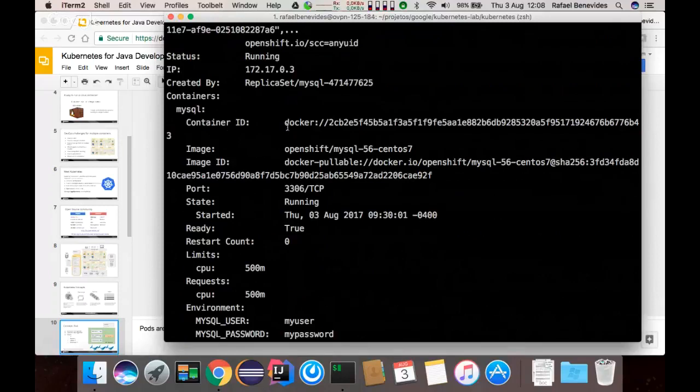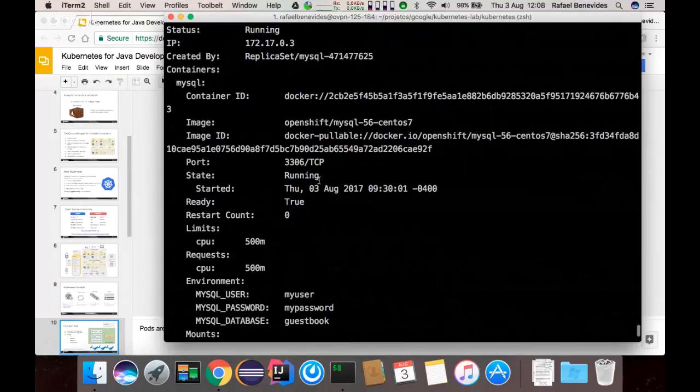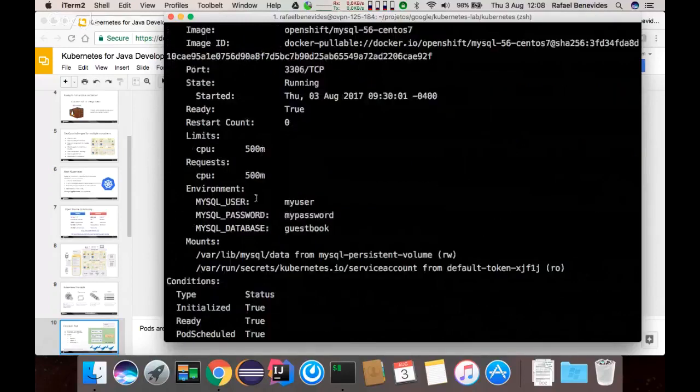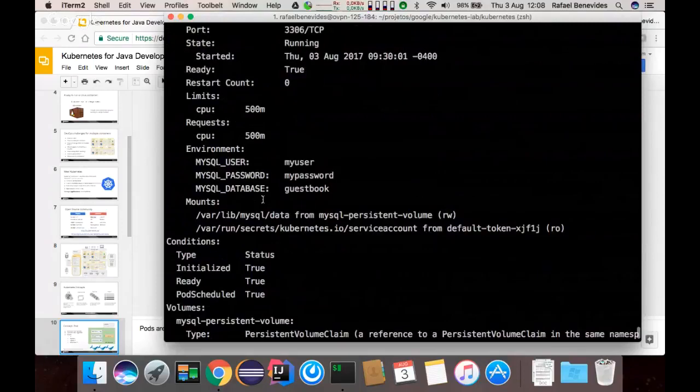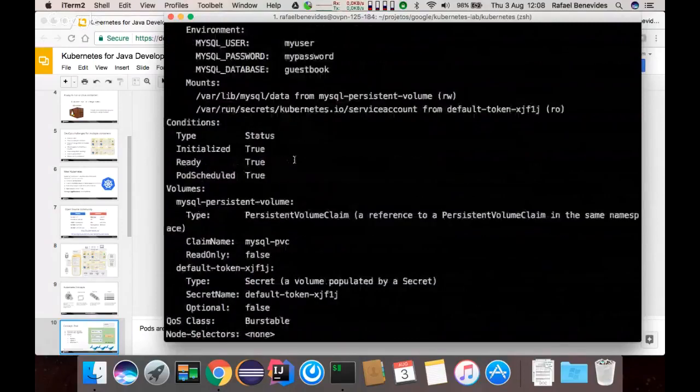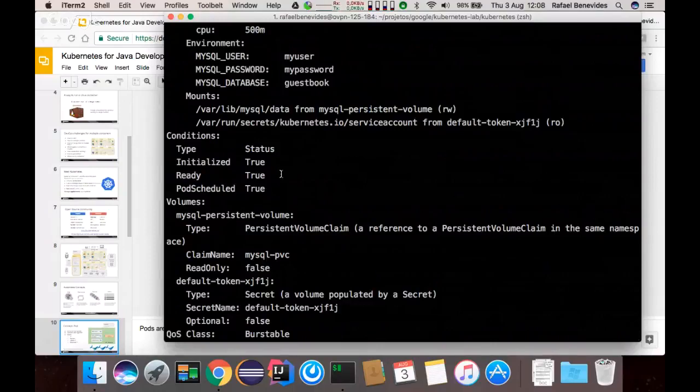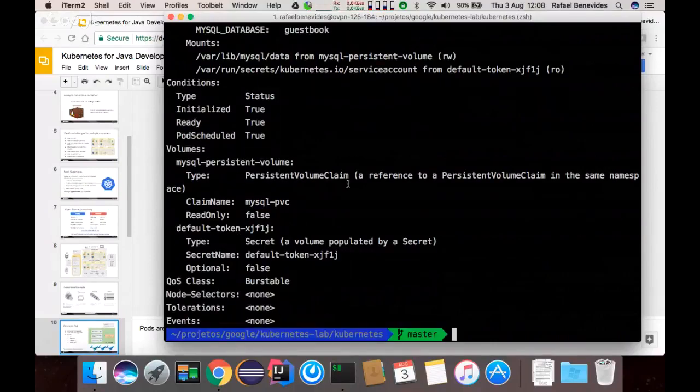This container is running this image of MySQL. You can have limits for CPU, environment variables, and mount points for volumes. Like in this case, I have a persistent volume where the data of this MySQL is stored outside of the container.